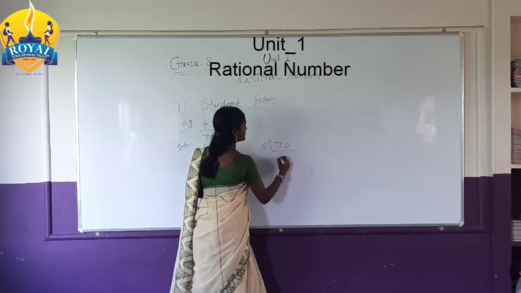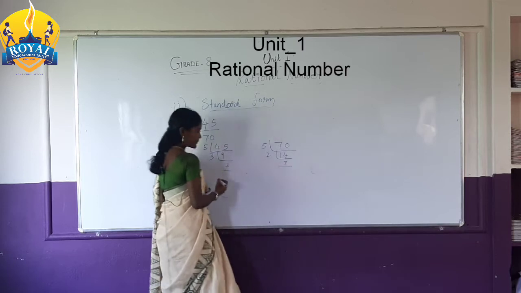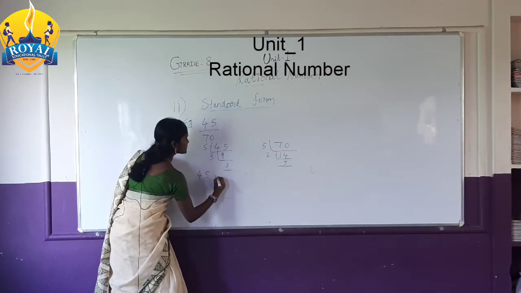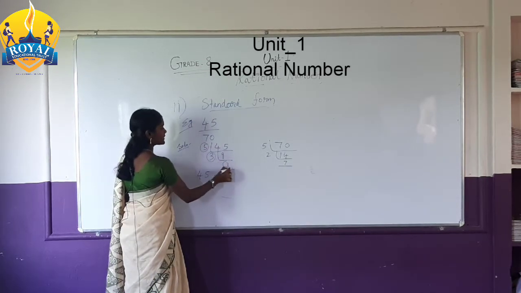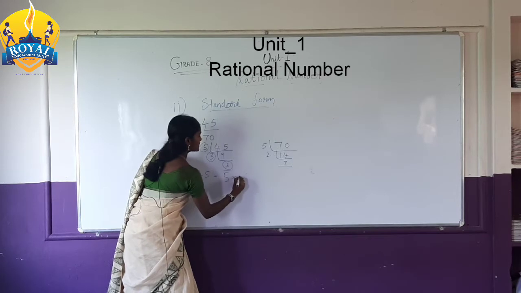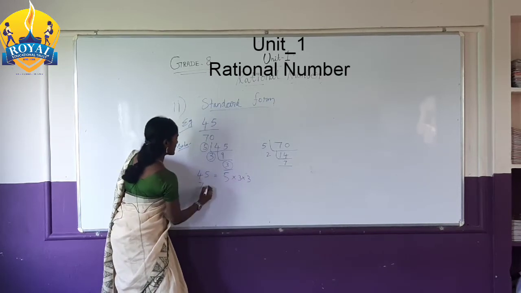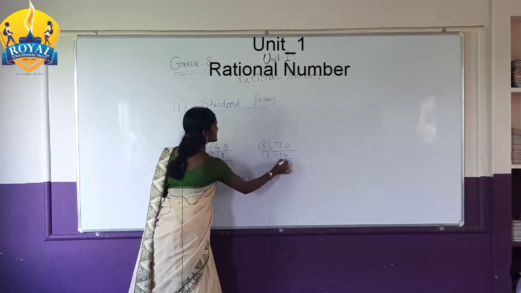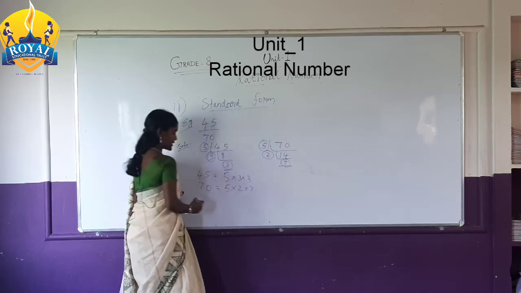Write the factors of 45: 5, 3, 3. Then the factors of 70: 5, 2, 7.